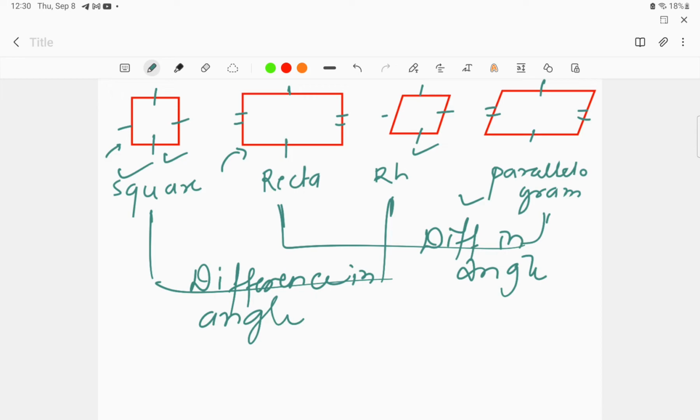Okay, and the second thing that we have to keep in mind is either it may be square or a rectangle or a rhombus, all of these structures are nothing but a parallelogram. Okay, so the second question that can arise over here is, is a square a rectangle? Is a square an example of rectangle? Okay, this is the question that can arise. So square is a shape that follows the property of the rectangle. Okay, so we can say the square is an example of rectangle.